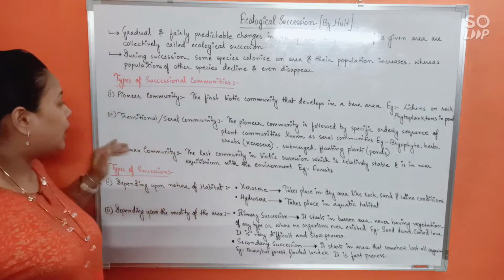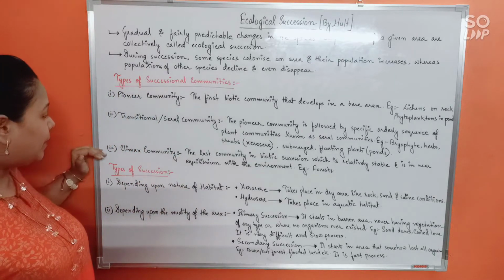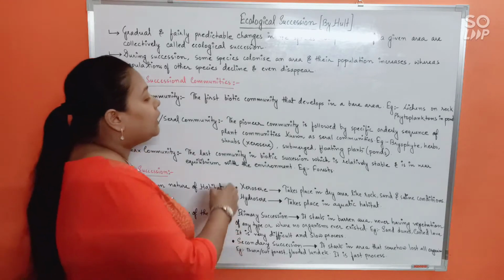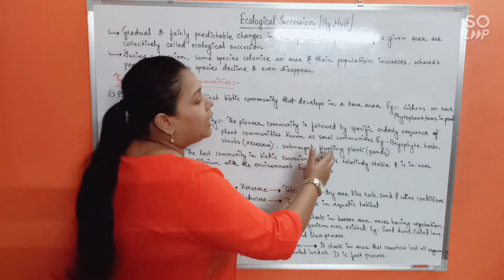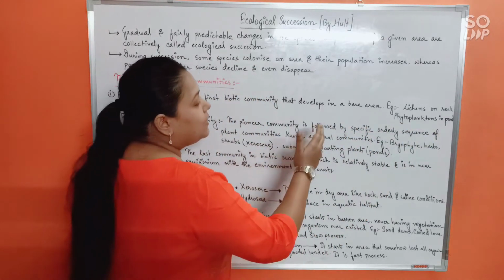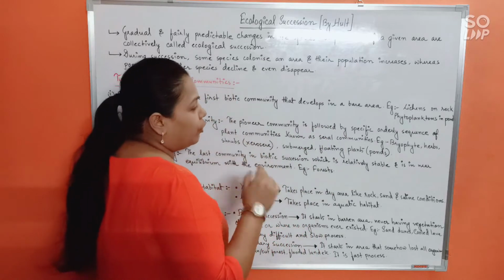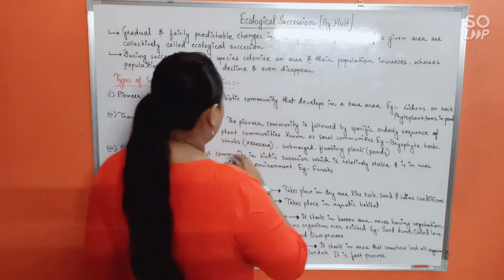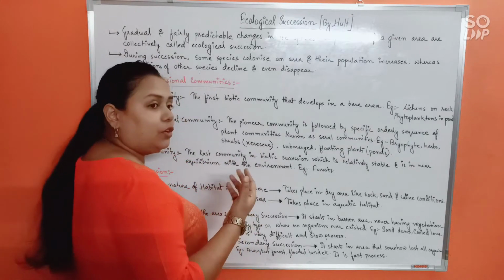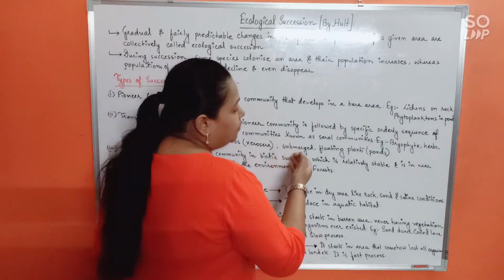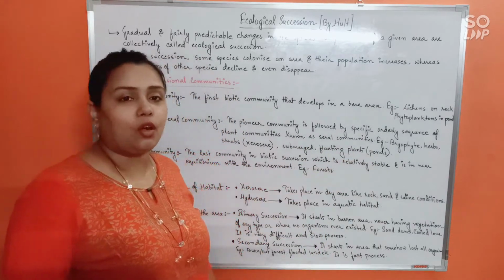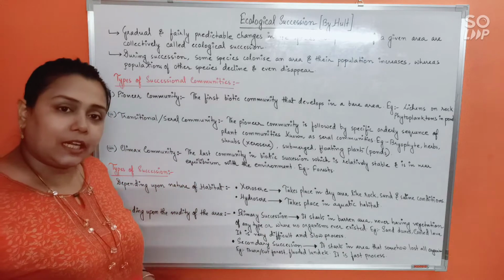Alright. Now, in between pioneer and climax remain the transitional or seral communities. See this? The pioneer community is followed by a specific orderly sequence of plant communities known as the seral communities. For example, bryophytes, herbs, shrubs in case of xerosere, that means in case of a terrestrial habitat, and submerged and floating plants in case of an aquatic habitat or in ponds. Alright, so this is very clear.